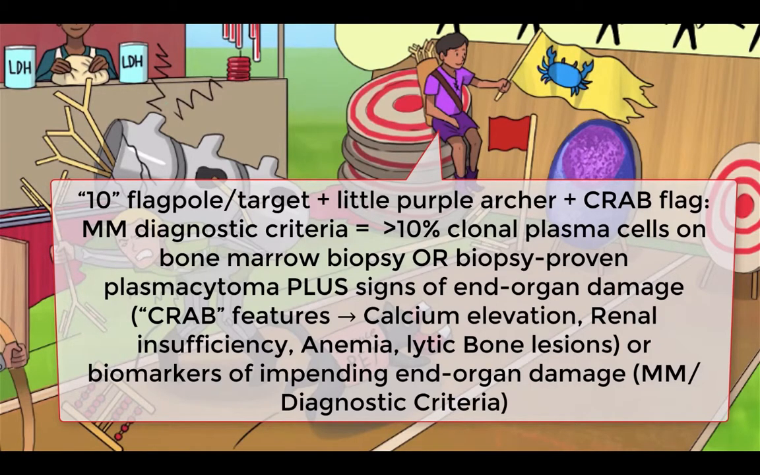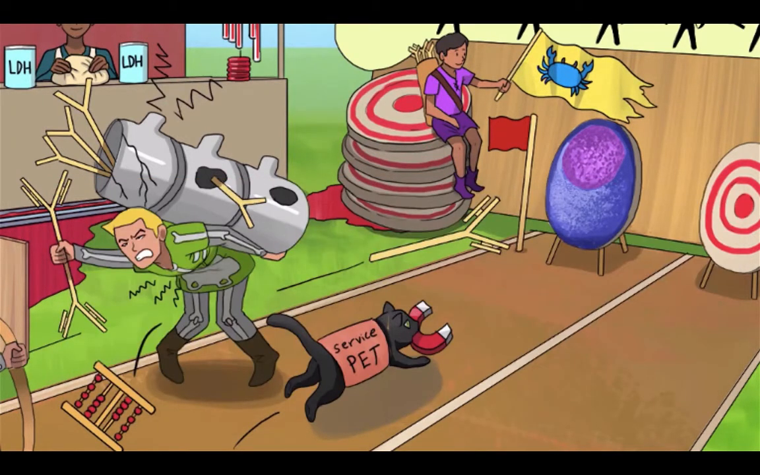Keep in mind that when I say CRAB symptoms, that requirement can also be fulfilled by certain biomarkers associated with eventual progression to end organ damage. The specifics are beyond the scope of this sketch, but just remember that diagnosis needs neoplastic plasma cells along with end organ damage or markers that indicate high risk of end organ damage.